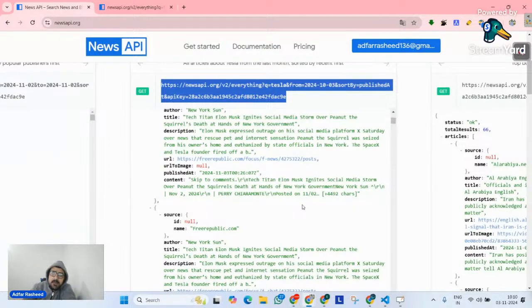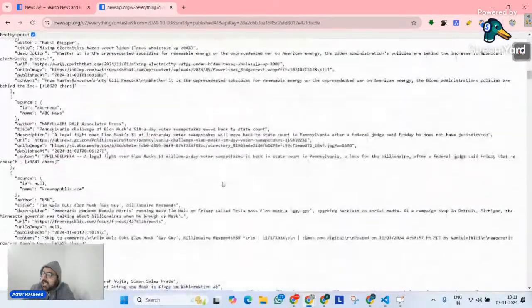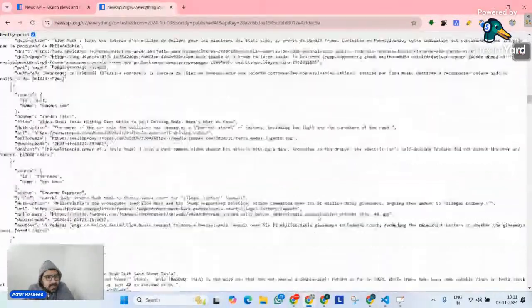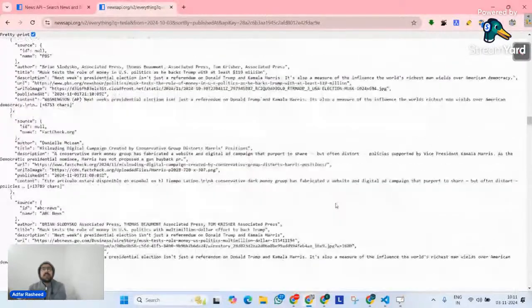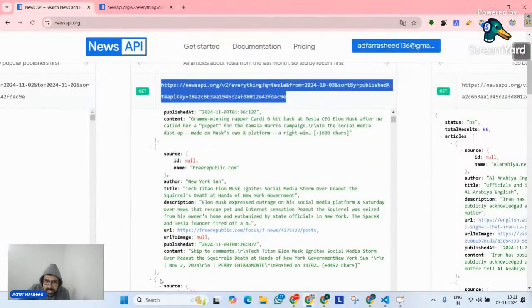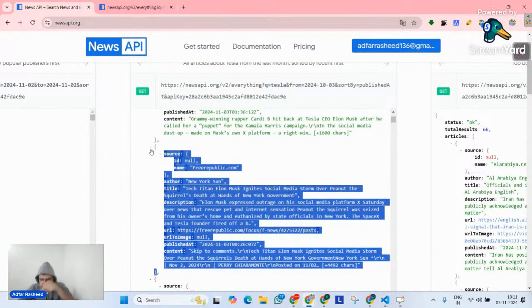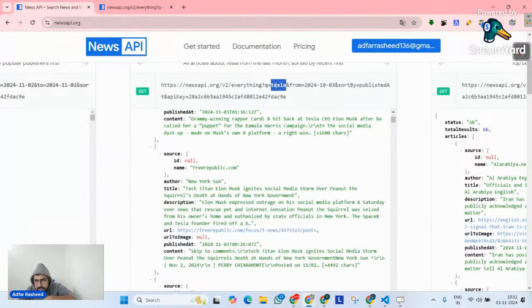For example, when I try to make a request on this particular API, this is how much data it gave me. Think about it. If this is the API it gives you, how big of an application can we create? This API gives you news articles of today's world, today's date, based on what Tesla is. It searches news articles with a query of Tesla. You can change this Q parameter to something else, and it will give you news articles about that particular entity.